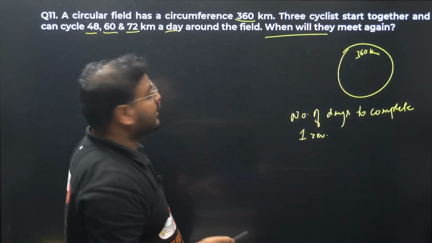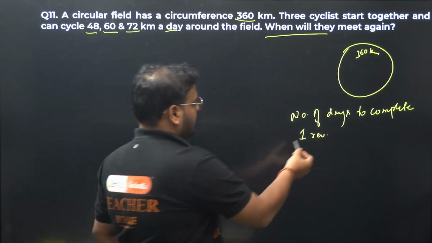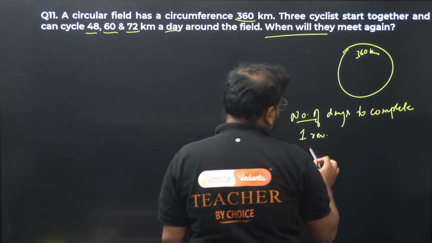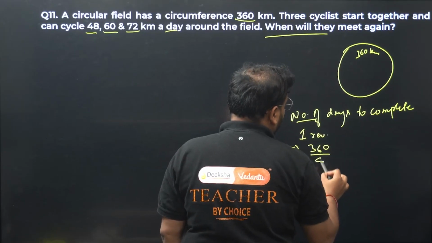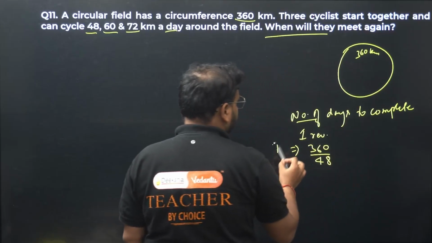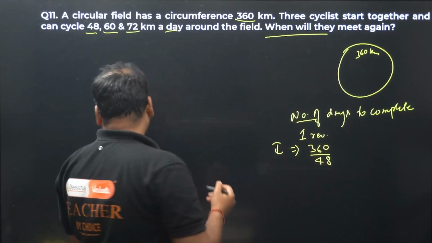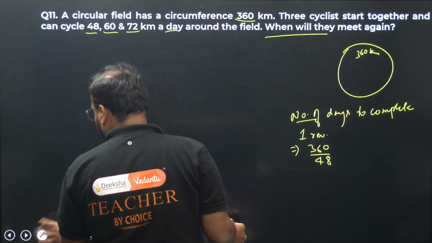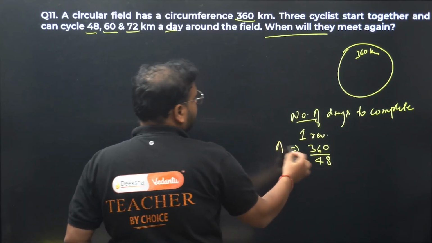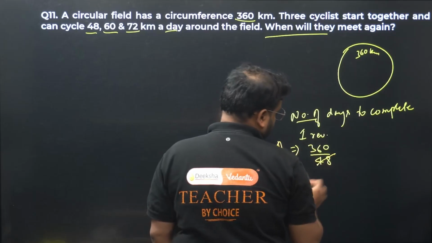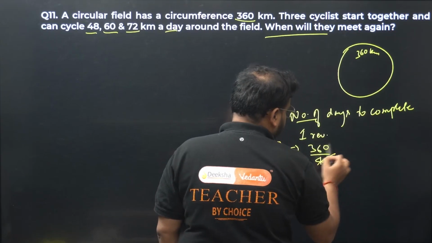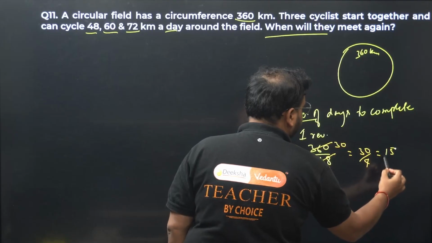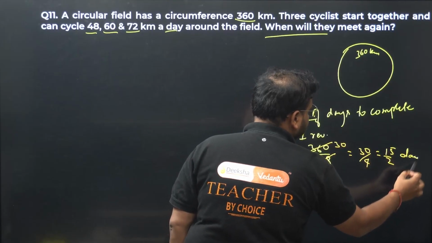In one day they go 48 kilometers. Let's find the time now. In one revolution, how many days are they taking? We'll have 360 by 48 for the first one. This is for cyclist number 1. Let's call the cyclists A, B, C. Cyclist A is going 360 by 48. That's 12 4s are, 12 3s are, that's nothing but 30 by 4. That's 15 by 2 days.